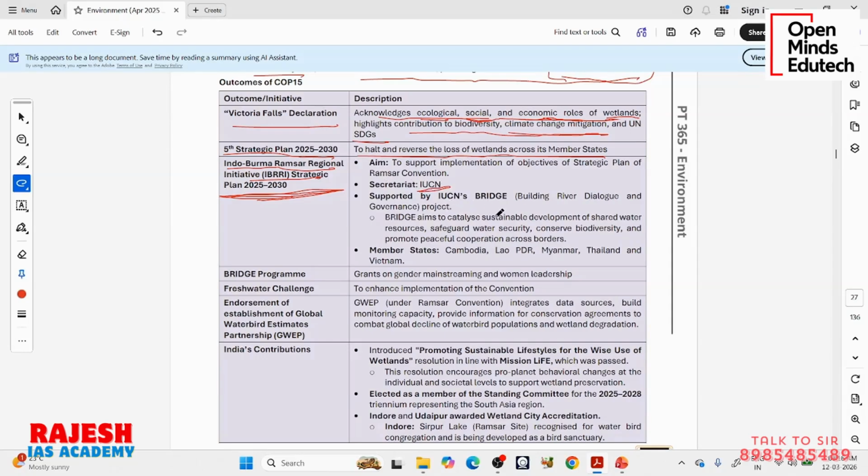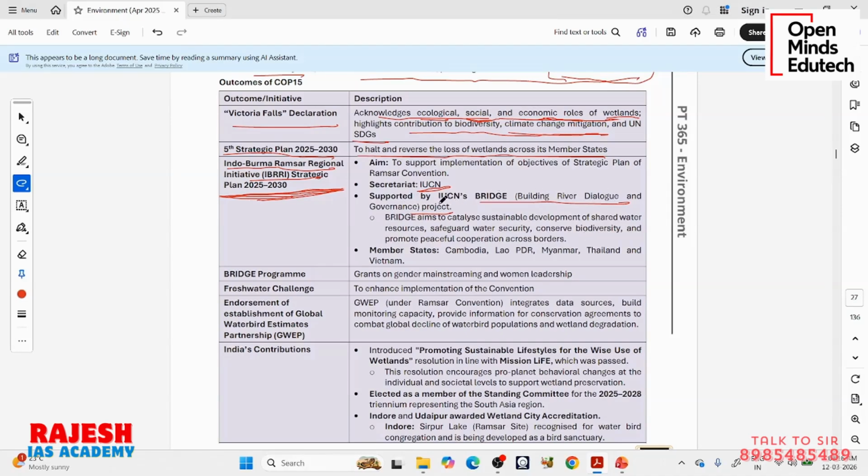IUCN has an initiative called the Bridge Program. It is an IUCN program, not the Ramsar Convention. It is the building river dialogue and governance project. Southeast Asia is very rich in rivers, like the Mekong River and the Brahmaputra River, and many rivers are passing through this region. So rivers are very important here, and there are initiatives protecting those wetlands and rivers.